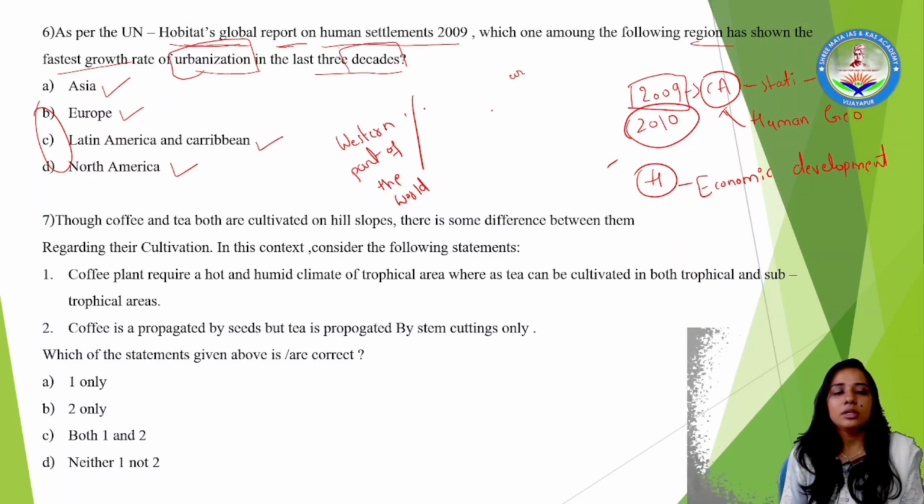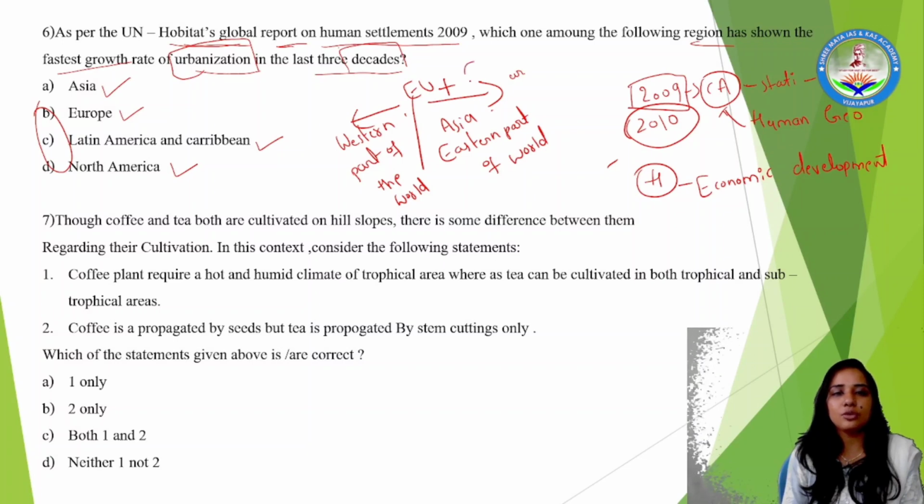Whereas Asia is located in the eastern part of the world, and in the eastern part of the world, the European Union comes together with Asia, which contributes as Eurasia, right? Now just divide Europe and Asia.